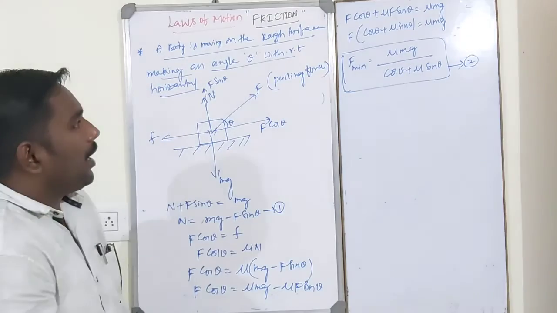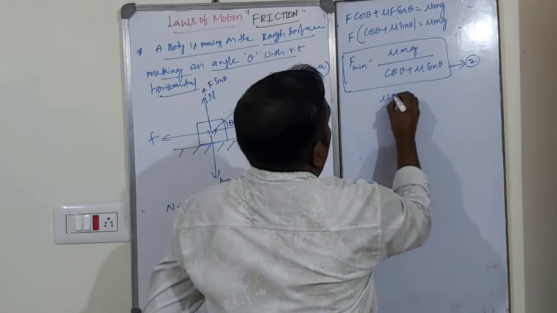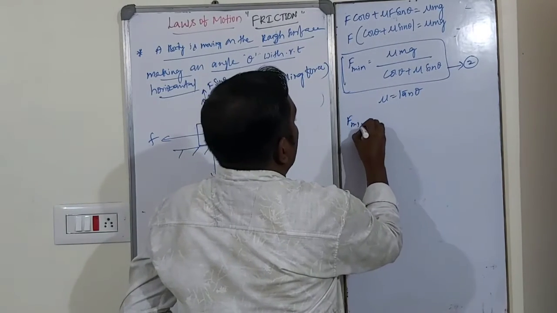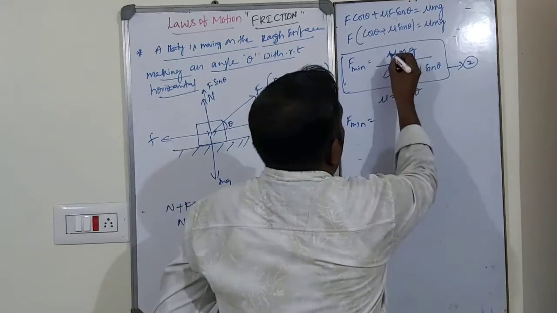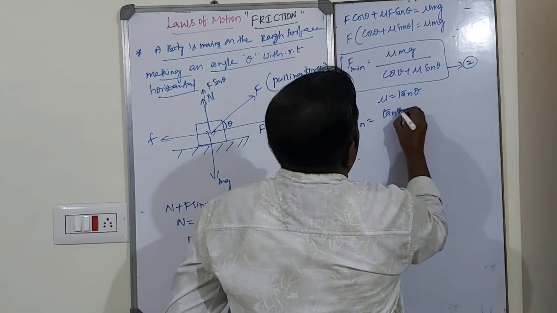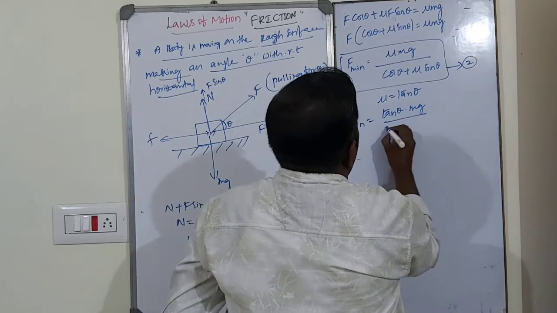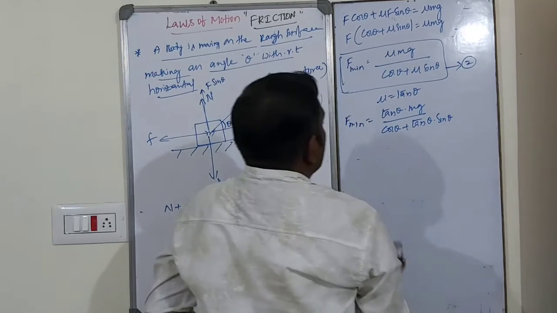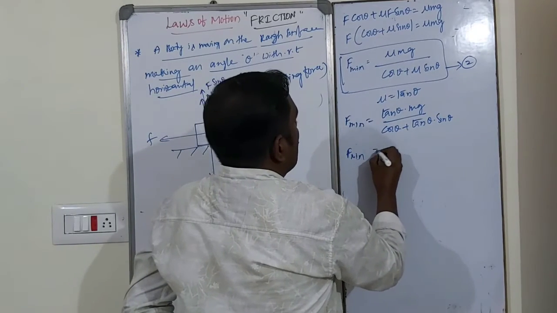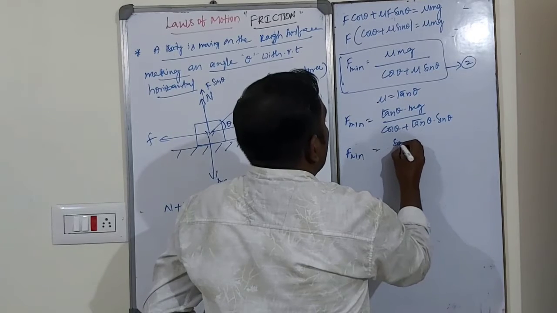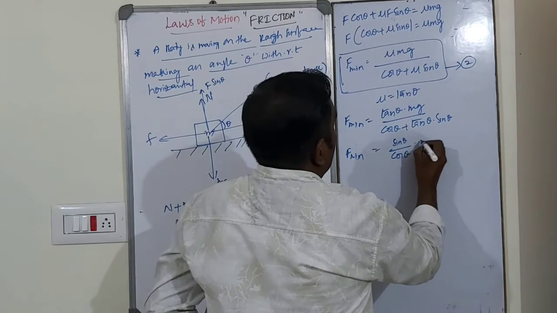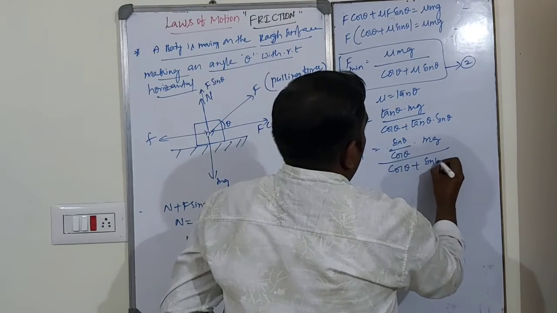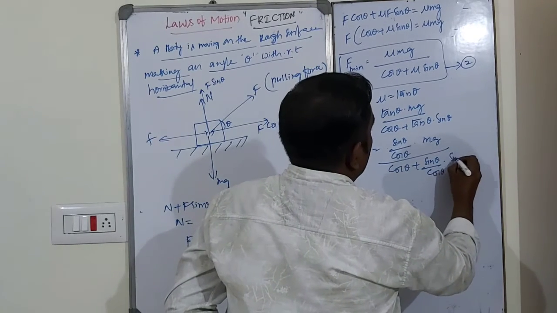Minimum force. Okay. So already we know mu is equal to tan theta. So F minimum is equal to tan theta into mg by cos theta plus tan theta into sin theta. So F minimum is equal to, tan theta is nothing but sin theta by cos theta, into mg, whole divided by cos theta plus sin theta by cos theta into sin theta.